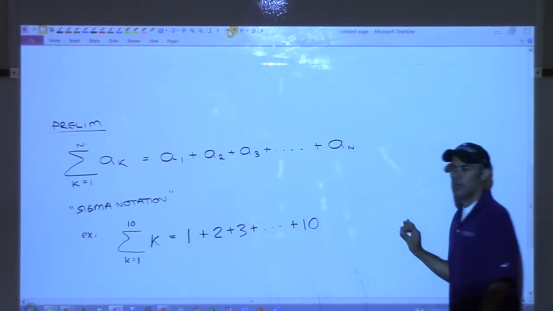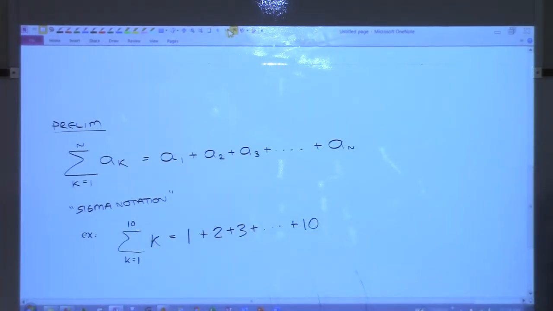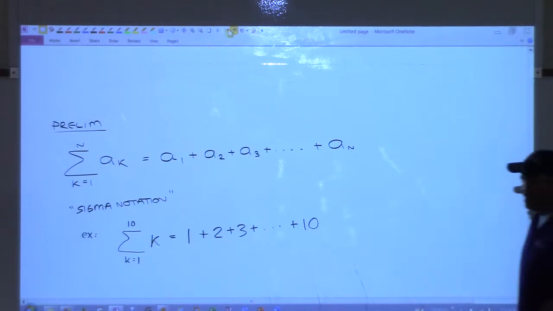So that's the notation for adding up the first 10 numbers. And what is that? Is it 55?